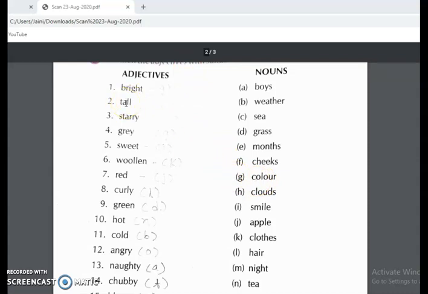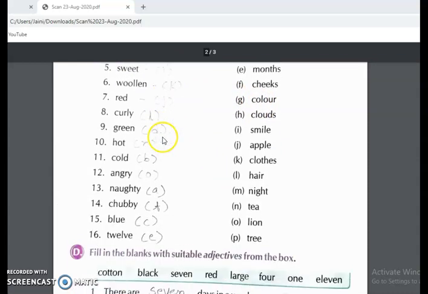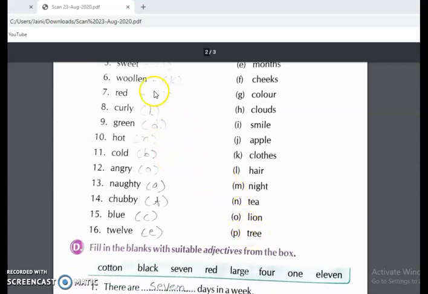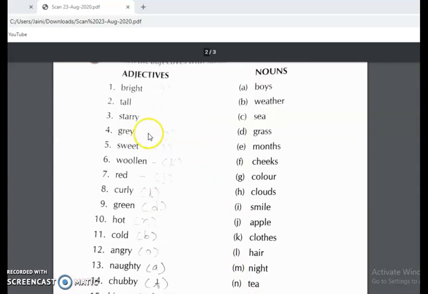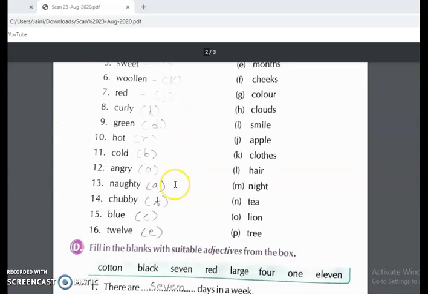Then tall tree. Tall tree. Then starry night. Gray clouds. Like this you have to match these adjectives to nouns and write the alphabets in between. Don't worry, I will send the answers very clearly.